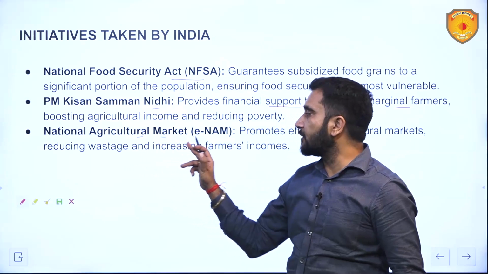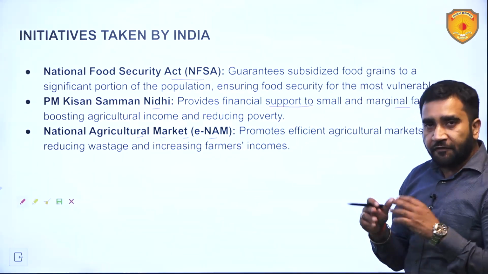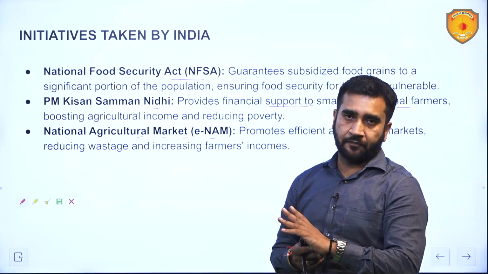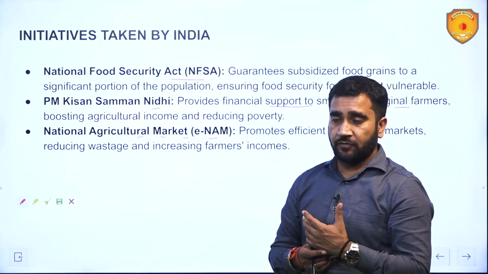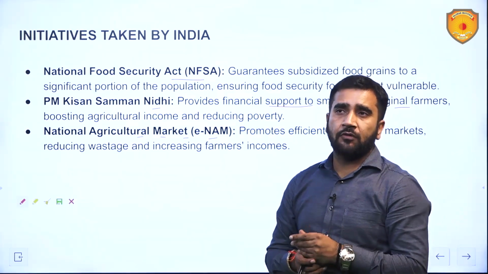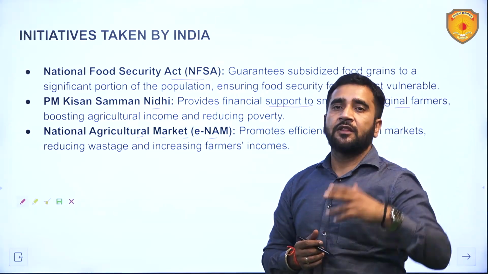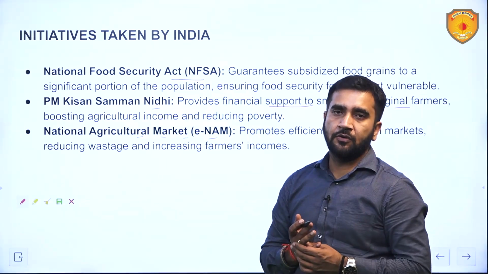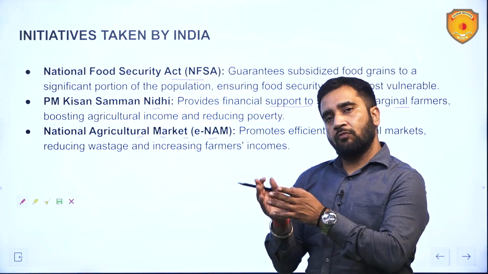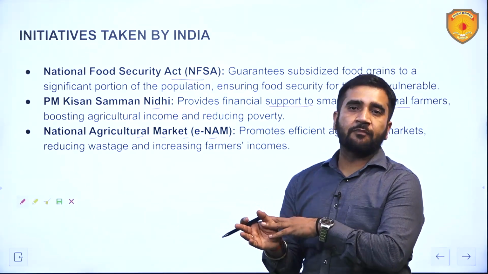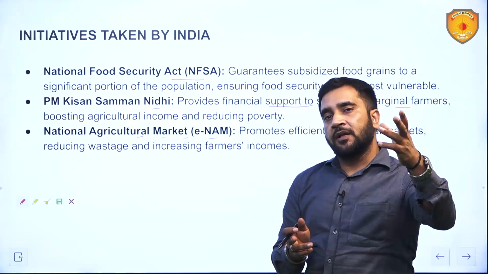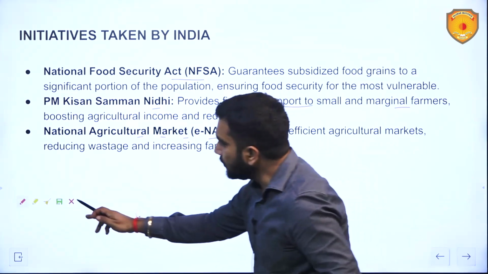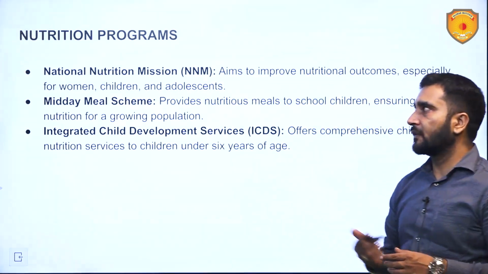Then National Agriculture Market, ENAM we call it. The farmers of any district, any state can sell their produce anywhere in the country. Earlier it was not allowed, but with the introduction of ENAM, it is allowed. They can sell their products wherever they are getting better prices for their products. So this will not only lead to increasing the incomes of the farmers, but it will also plug the regional imbalances with respect to food availability or food supply. So these are the three things which we have done.